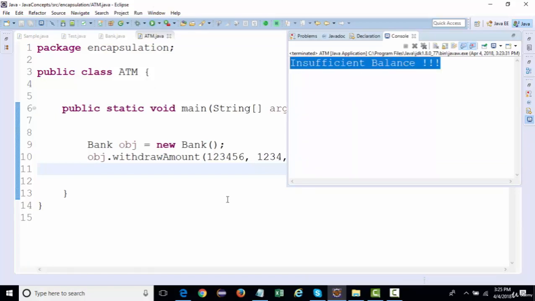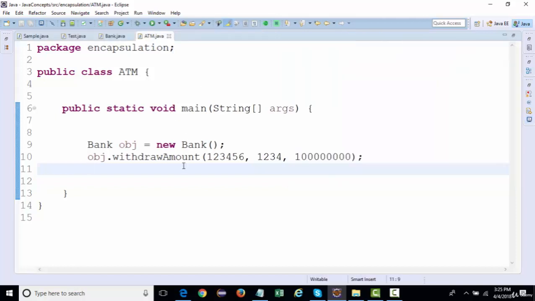Now, the drawback of this functionality: let's say the customer who was withdrawing the amount, his card got stolen, right? And someone else tried to withdraw the amount from his card. Maybe that person is not aware of what the PIN code is, so he may have given a PIN code like this, an amount something like this. If I run this at this time, it is going to throw an invalid credential.